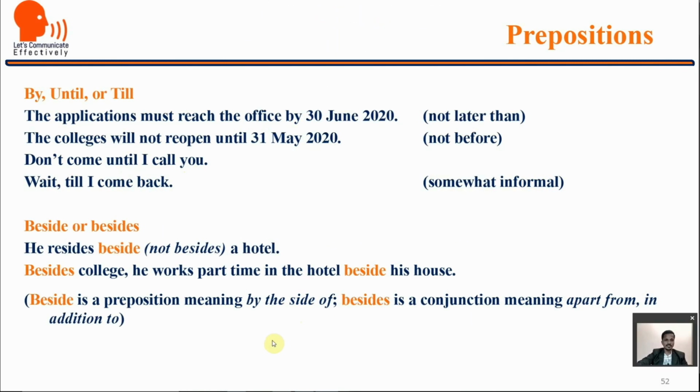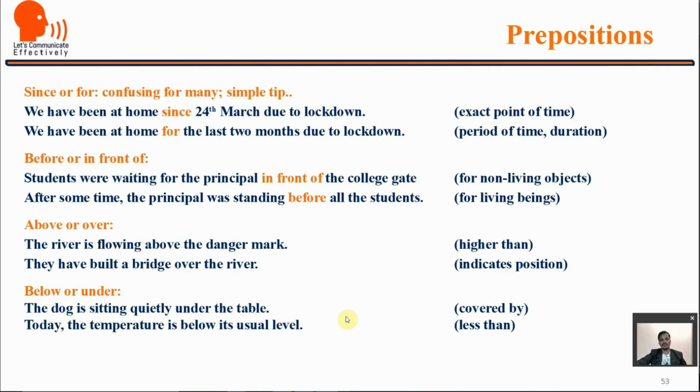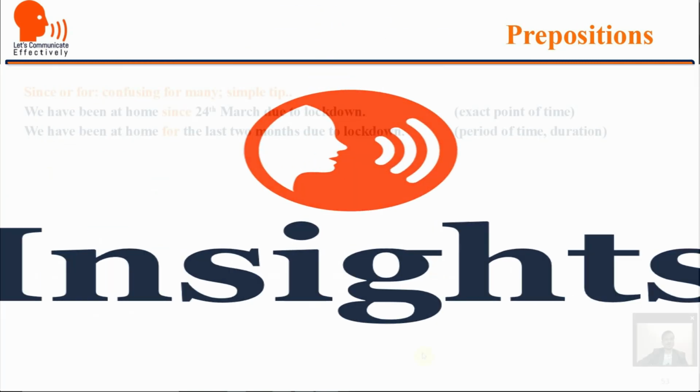Beside or besides, again more confusing. He resides beside a hotel, not besides. Besides college, he works part-time in the hotel beside his house. So we use under when it is covered by something, and we use below when it shows something less than usual. Since or for.